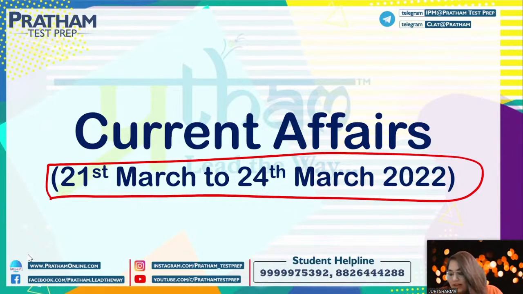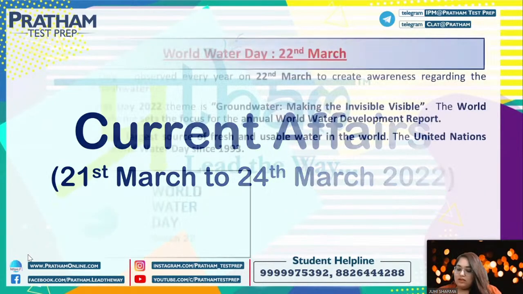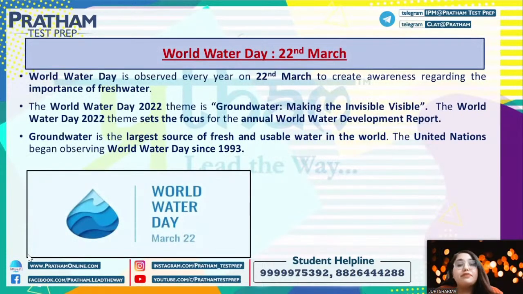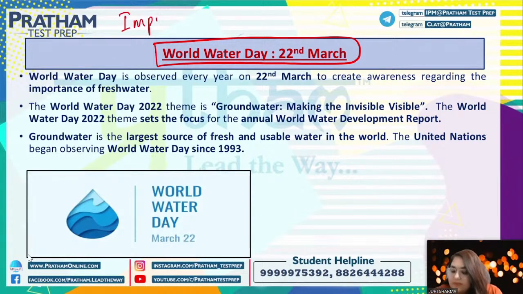Yeah, good evening, Asha. So let's start with the very first news, which is the World Water Day is observed on the 22nd of March. Now, this is a news from the which category? This is a news from the important days category, right? Important days की category की news है. Good evening, Ria. That the World Water Day is observed on 22nd of March.